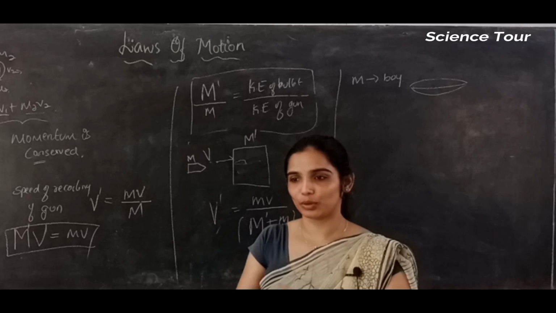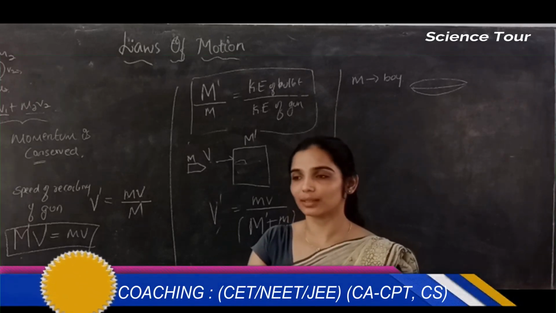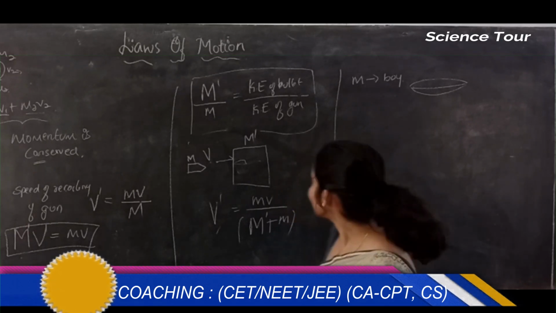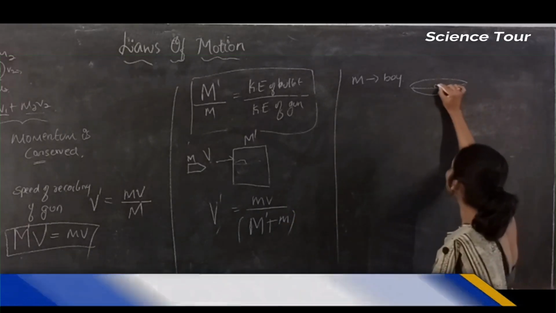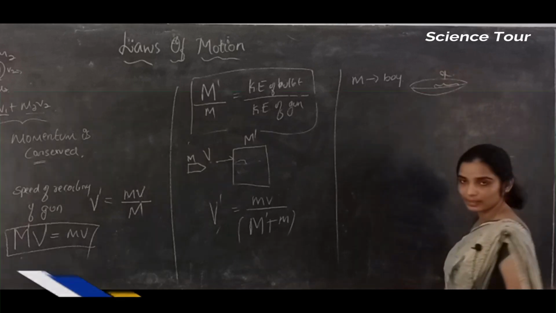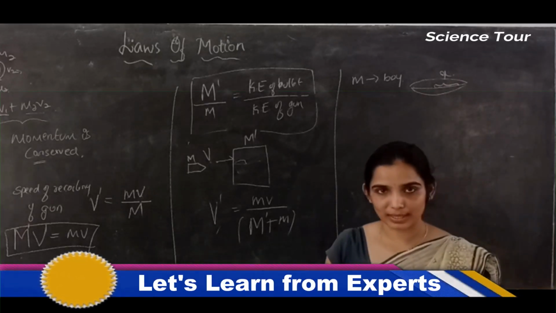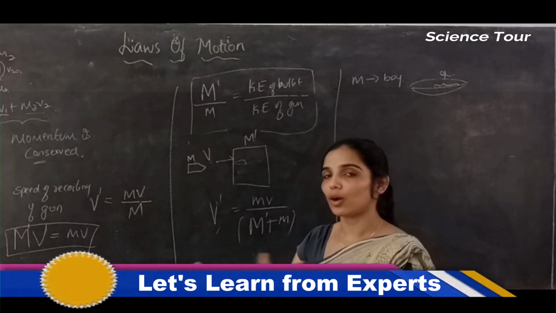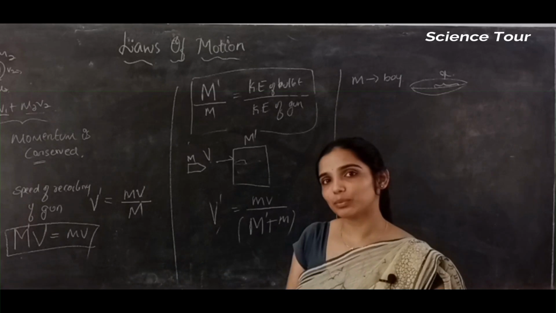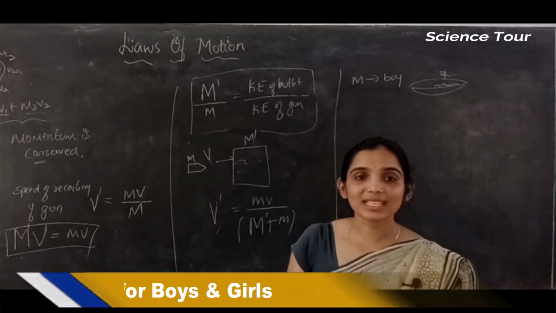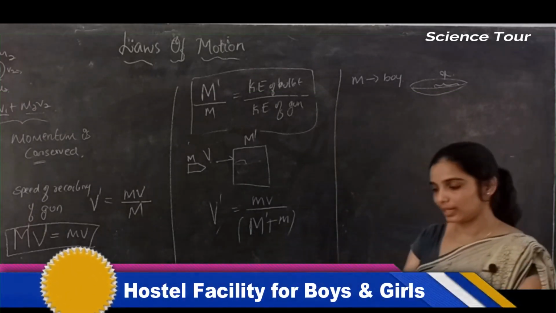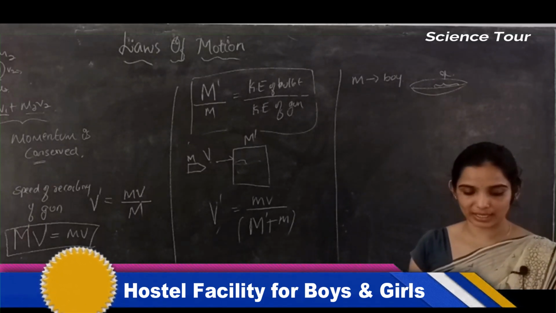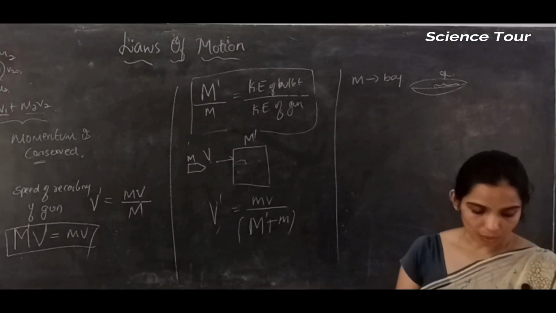You will get into the boat and walk on it. It will slip back. The boat will go back. Correct? Let's say inside the boat you walk a distance x. The boy of mass m will walk distance x on the boat. So at that time the boat will slip back. What is the speed with which the boat will slip back? That is nothing but the recoiling of a boat. You can call it the recoiling of a boat. So what is that?